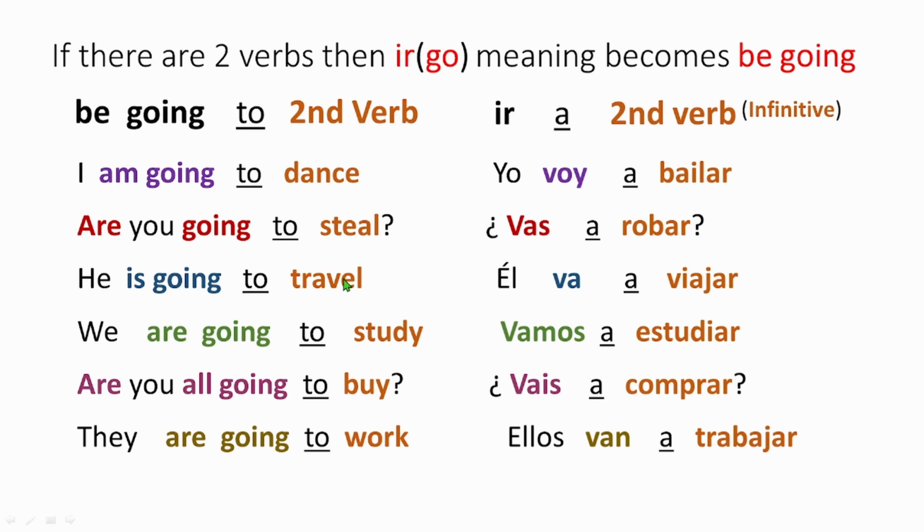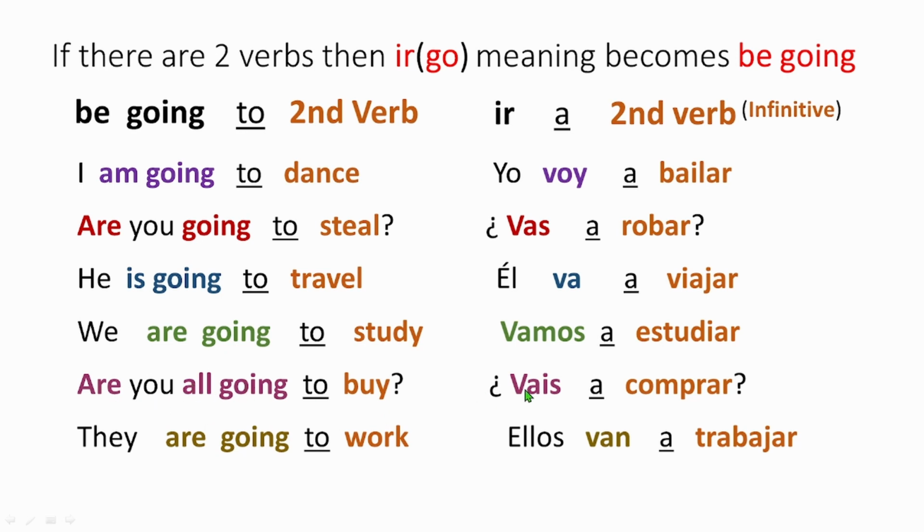Now if you say he's going to travel, you say él va a viajar. Él va a viajar, okay? Va is going, to travel, viajar. We are going to study: vamos a estudiar. You got how we made this, right? Are you all going to buy? Vais a comprar? Okay, vais means are you all going?